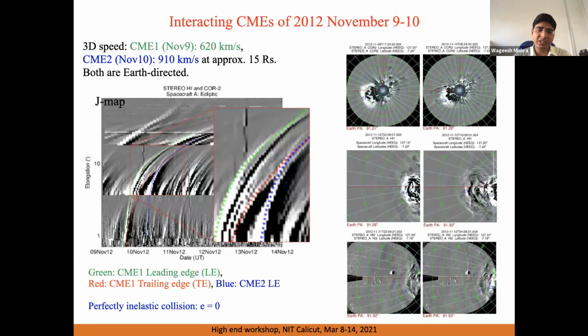We took another case of 2012, 9 and 10 March. In this case also, we see that the trailing edge of one CME is caught by a following CME. And when we did the coefficient of restitution study for this case, we find that this collision is perfectly inelastic because the coefficient of restitution was 0. I will not go into detail how this coefficient of restitution was calculated. We did not use the simple formula of the ratio of post-collision speed and pre-collision speed. We did a rigorous study for this. I will highlight that if someone is interested.